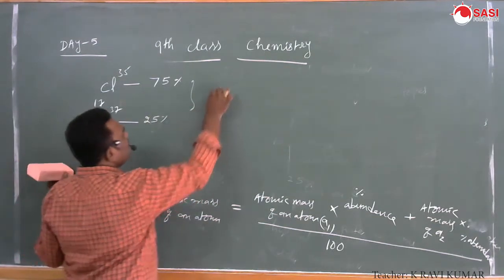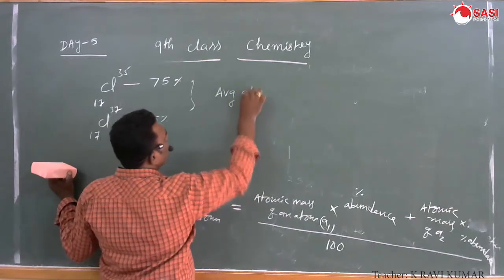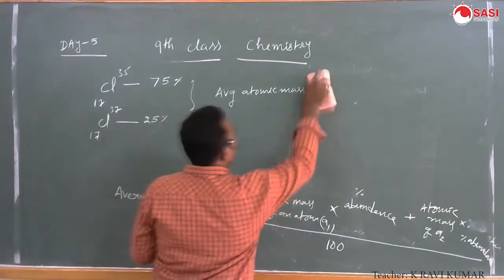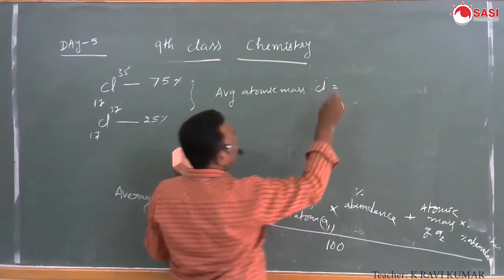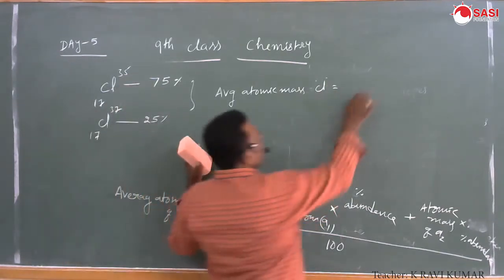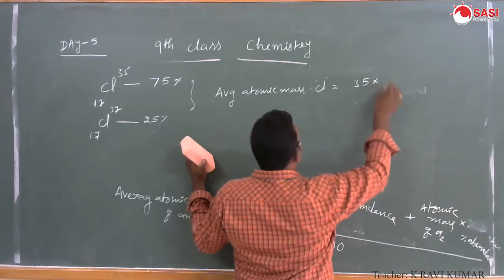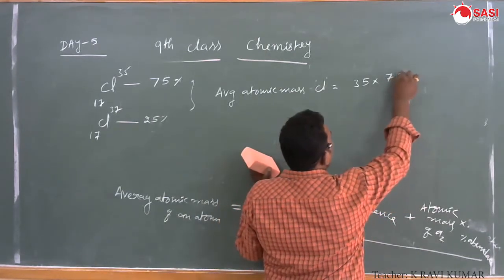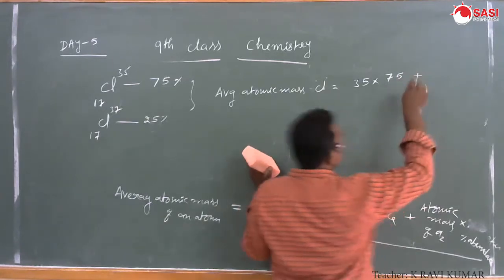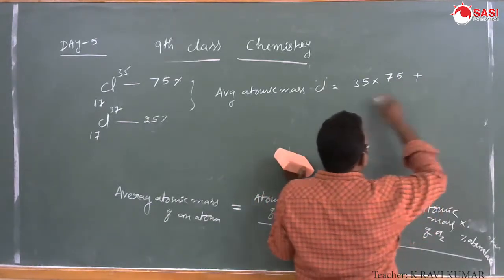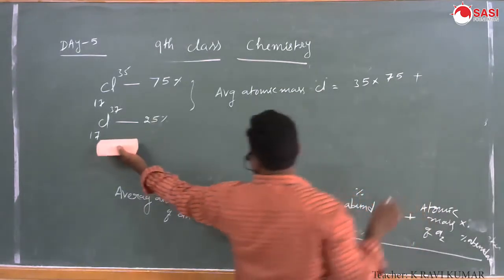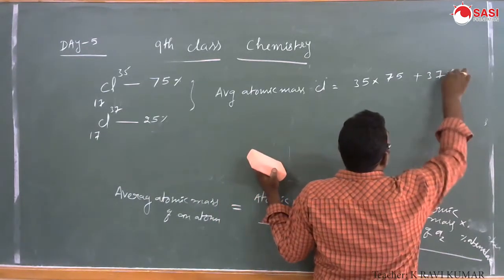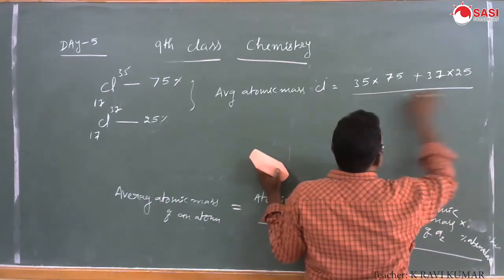Therefore, the average atomic mass of chlorine equals 35 times 75, plus the next isotope, 37 times 25, divided by 100.